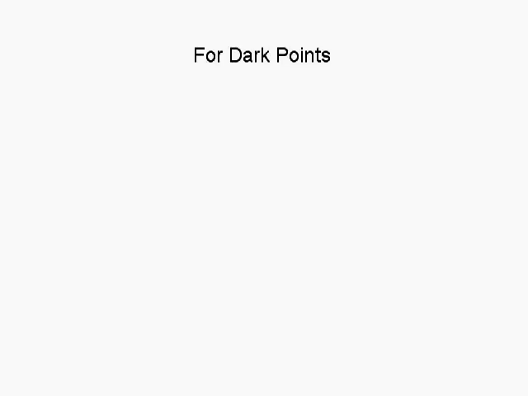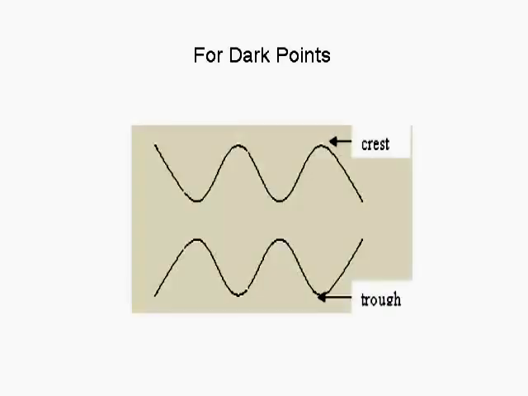For dark points, the crest and trough of one wave should coincide with the troughs and crests of the other wave.